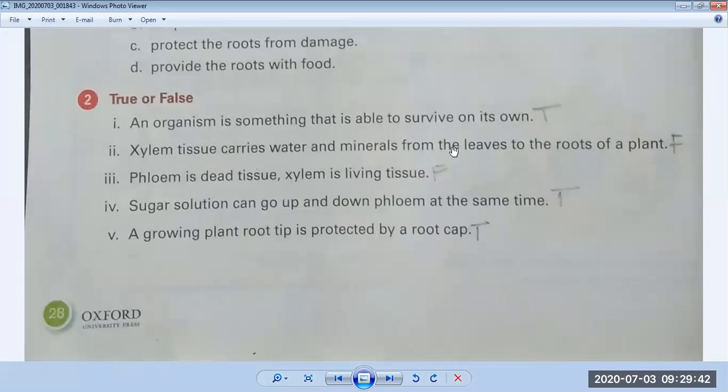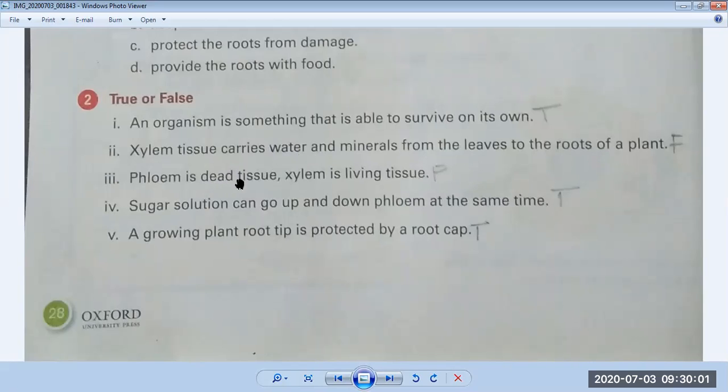In this question they are saying that xylem tissues get minerals and water from the leaves and take them up to the roots. This is wrong. Xylem tissues get water and minerals from the roots to the leaves of a plant. Okay, so this is wrong.